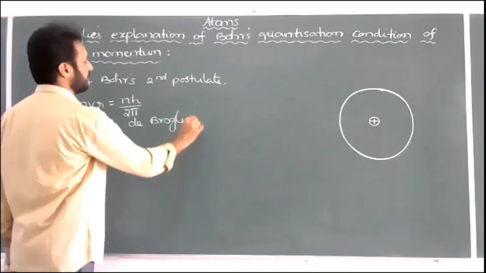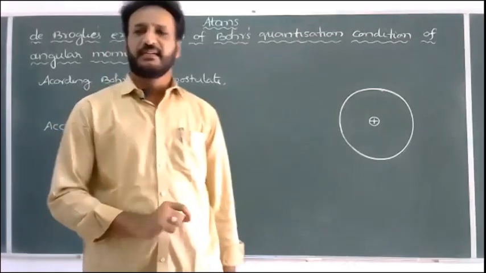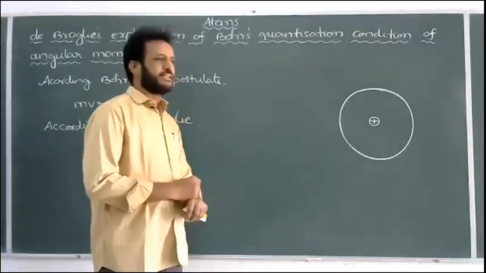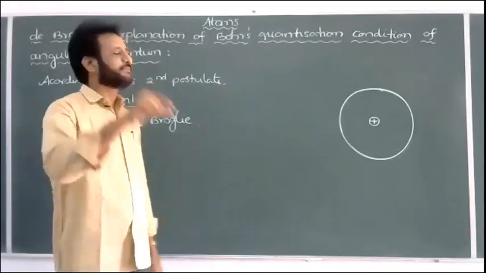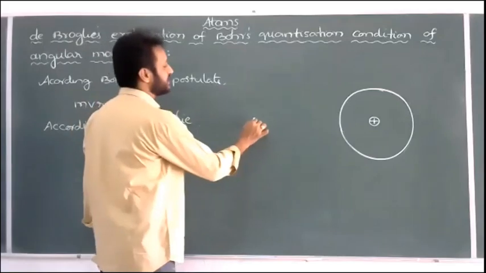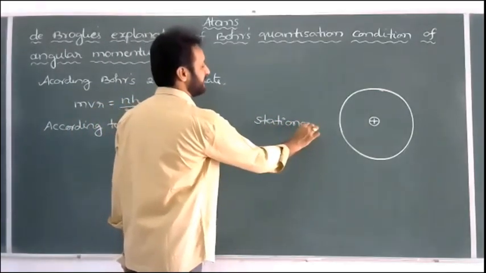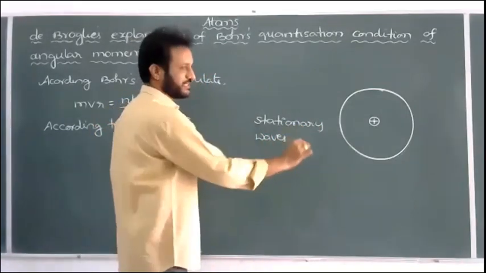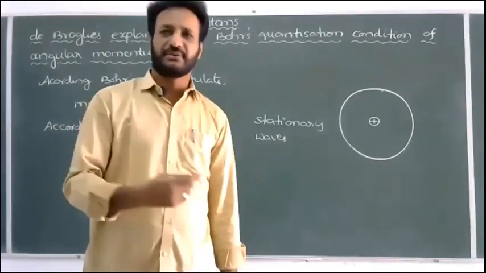Whenever an electron of mass m and charge e is revolving around the nucleus in an orbit, waves are associated with the electron. And the kind of waves he expected are like standing waves or stationary waves in strings. In first PUC we already know stationary waves or standing waves. In the waves chapter we have progressive waves and also the concept of stationary waves.